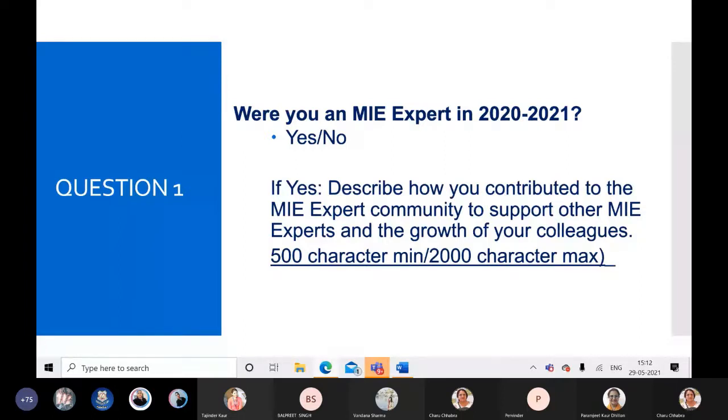And then we can mention how active we are on Twitter and Facebook, sharing with the other MIE community whatever is done in our classrooms. Even we have visitors from different schools, students visiting our classrooms. We can mention that, so that you can see how we can add our contribution to the MIE community.